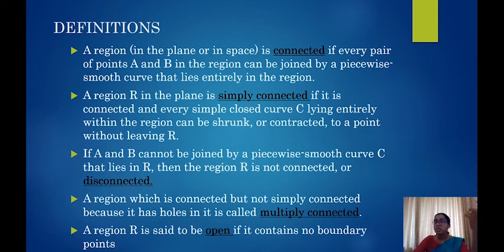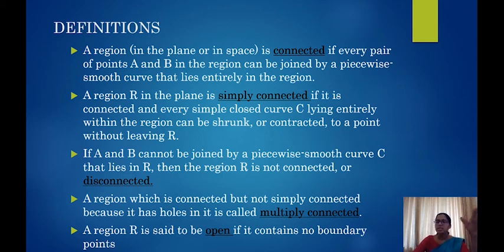Next, a region is said to be disconnected. We know when it is connected: when 2 points can be joined by a piecewise smooth arc or curve. And it is said to be disconnected if it is not connected. Okay, and the next definition is about multiply connected. That is a region which is connected but not simply connected. That is, any 2 points can be joined by some curve which lies inside that region itself in some way or the other, but it is not necessary that the region will not have any holes in it. There can be holes in it, and we can form any curve suitably also.